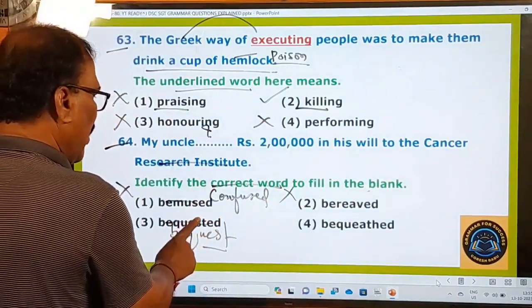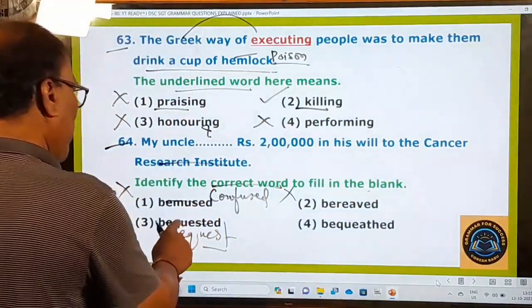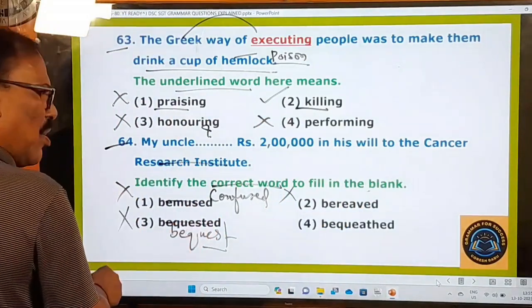It is not a verb at all. But unnecessarily here it is given bequested. So it is absolutely wrong.